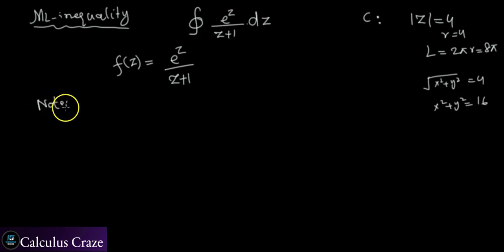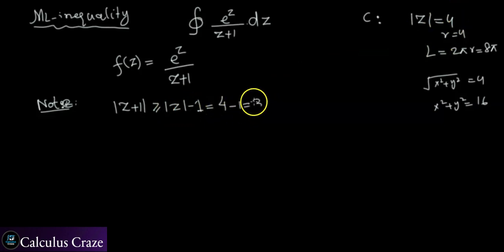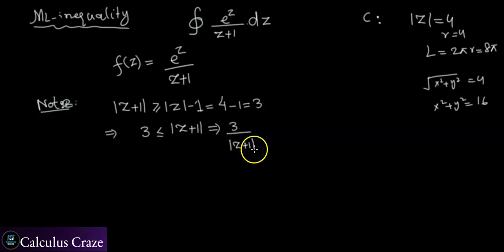Notice you can verify that the absolute value of z plus 1 is greater than or equal to the absolute value of z minus 1, and the absolute value of z in our case is equal to 4, so it is 4 minus 1, which is 3. So you can say that 3 is less than or equal to the absolute value of z plus 1, and of course this is not negative, and you can conclude from here 3 over the absolute value of z plus 1 is of course less than or equal to 1.